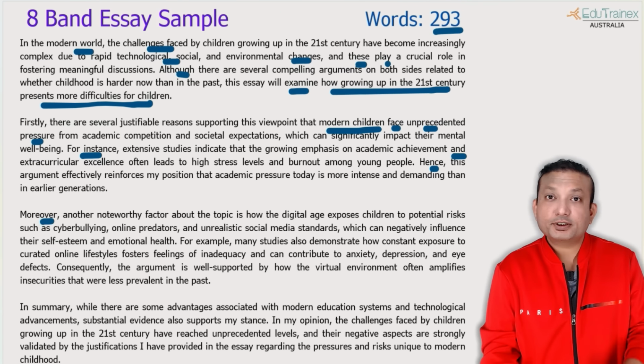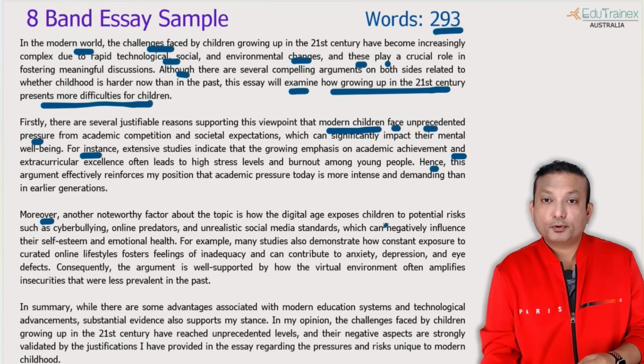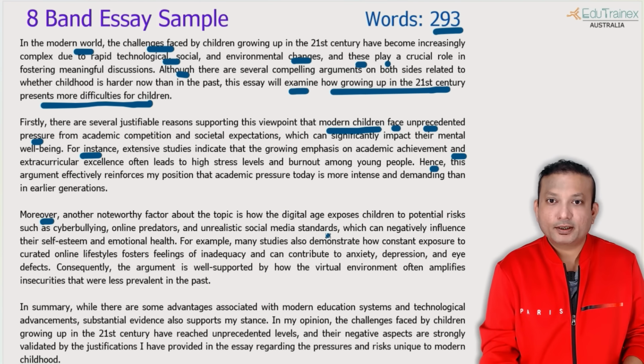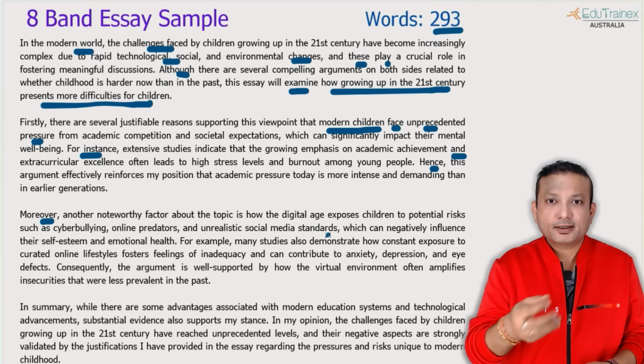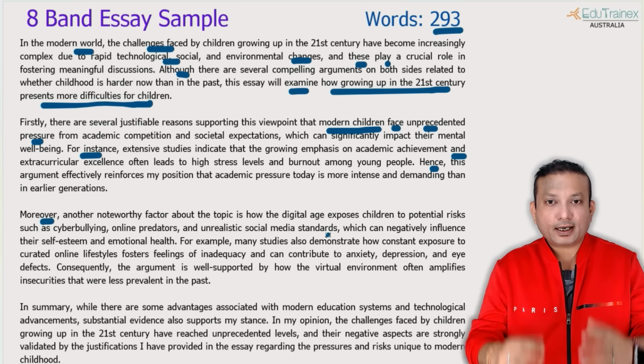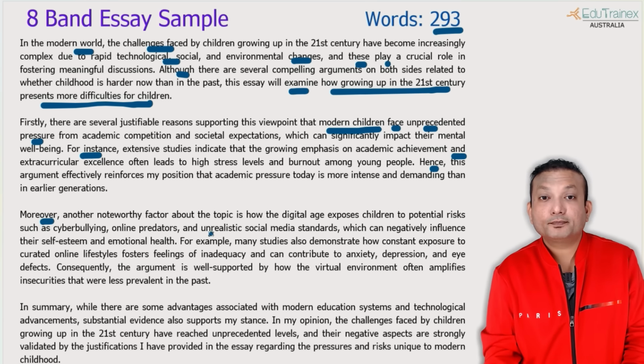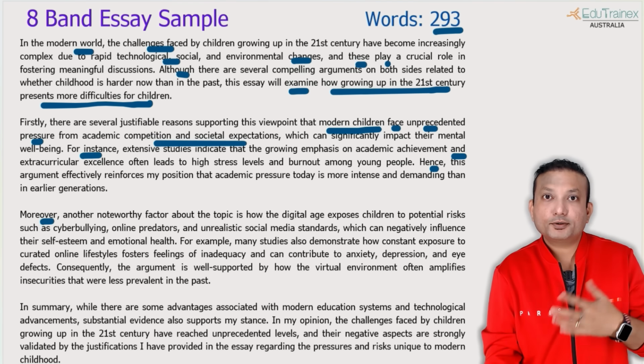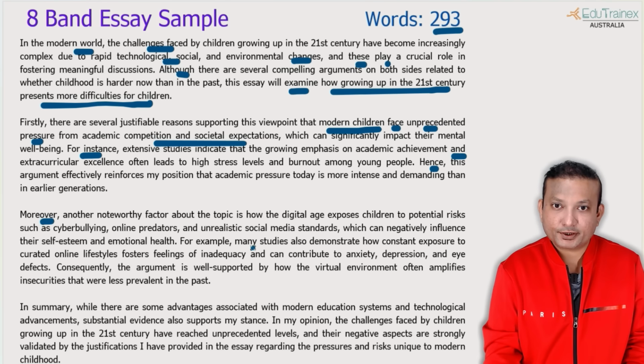Similarly, if you see the second paragraph, moreover, another noteworthy point is that how the digital age exposes children to potential risks such as cyberbullying, online predators, and unrealistic social media standards. All those things we thought about. And while writing also, if you get more ideas supporting your main idea, you can add them. So I have added multiple: cyberbullying, online predators, and social media. So even in the first paragraph, I added two things: societal expectations.